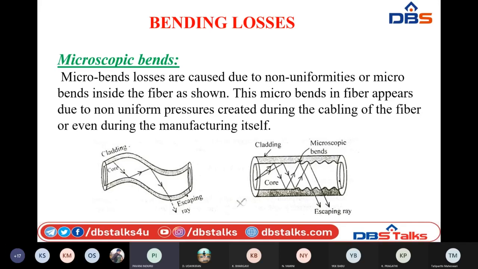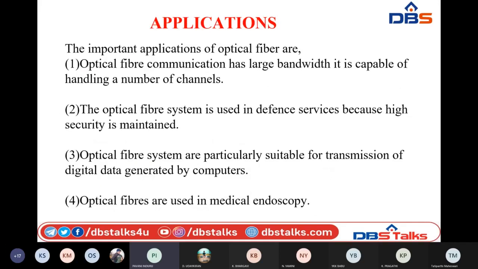Then we are able to avoid microscopic bending losses. All these are the reasons why we are losing energy from optical fibers at the receiver. If we can minimize the losses, optical fiber technology is the most powerful one.